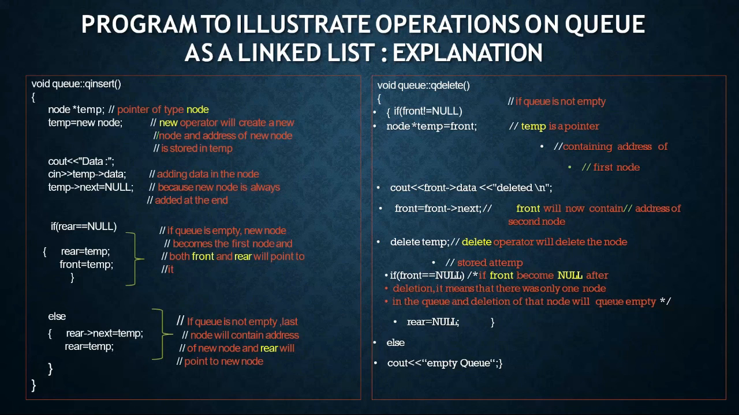Inside the delete method, we check if the queue is not empty, taking temp as a pointer containing the address of the first node. Front is equal to front next, which will contain the address of the second node. Delete temp will delete the node, and in the if case, front becomes null after deletion. It means that there was only one node in the queue and deletion of that node makes the queue empty.